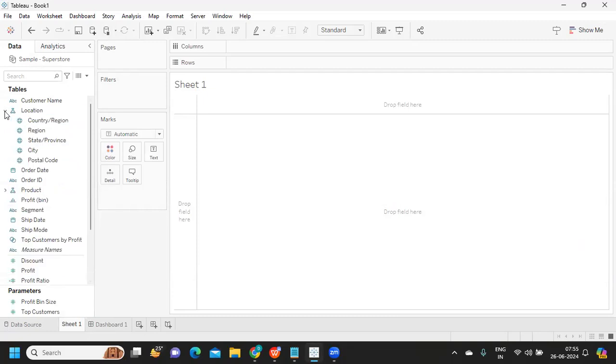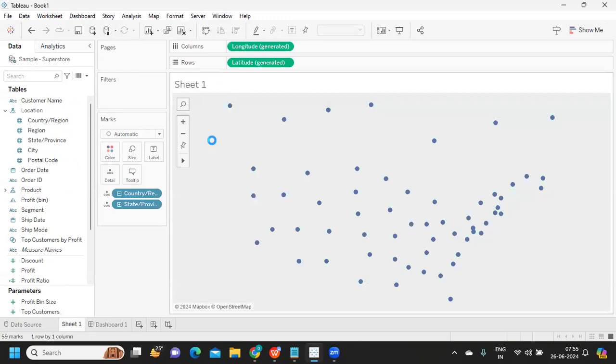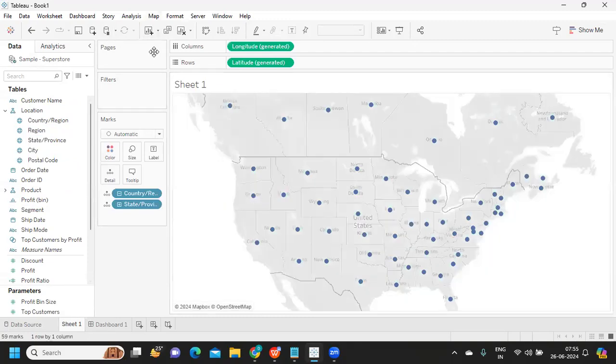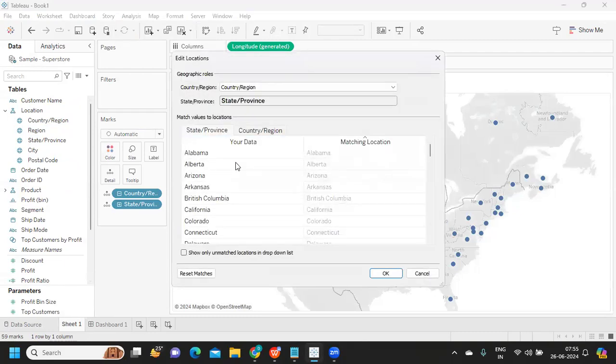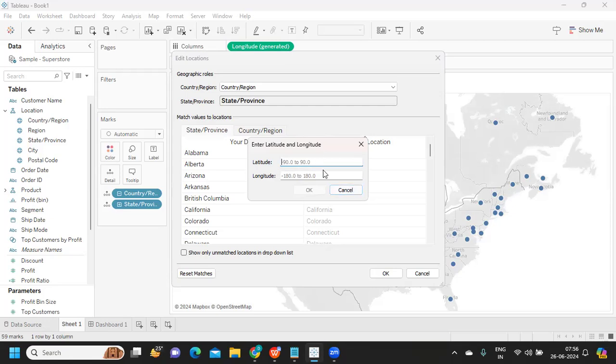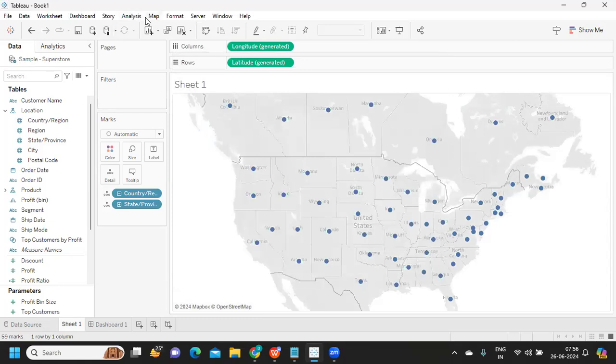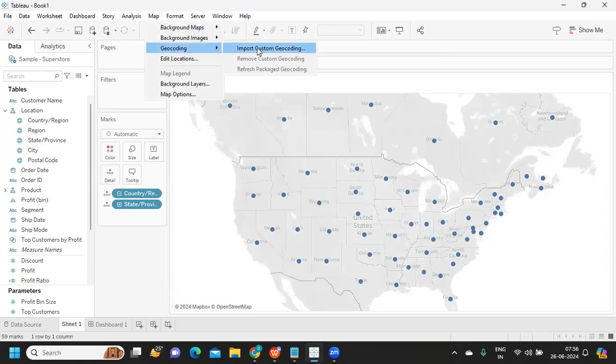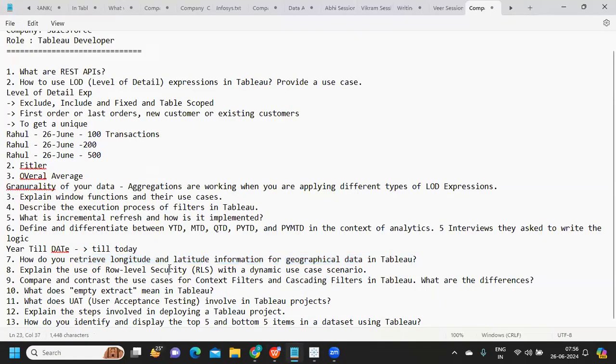If I go to location and use State here, we can click on Edit Location, and from here we can write the latitude and longitude information. If we want this, we can go to Google and get it, or you can import the locations as well. Whatever you want, you can do it. That's about latitude and longitude information.